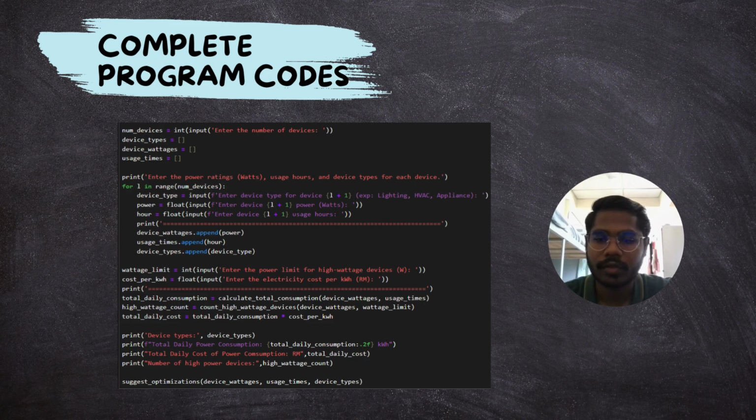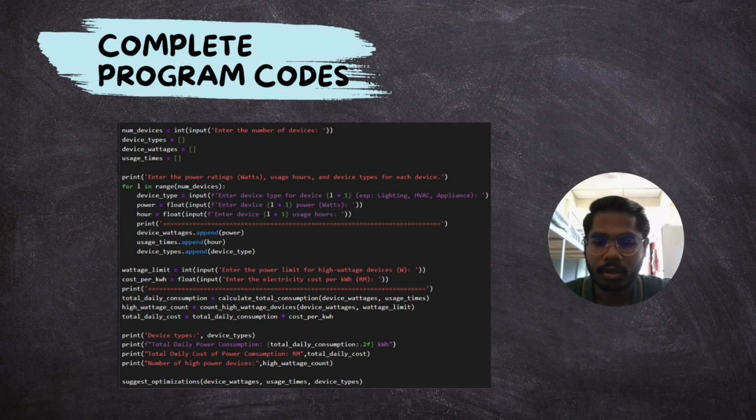This is the continuation of the code. As you can see, there are a few inputs. The first one is number of devices, where we enter the number of devices we are going to calculate. And there are three empty arrays: device types, device voltage, and usage time. As you can see in the for loop, we have to enter the device type, the power, and the usage hours for each device. For the device type, we just input the name of the device, and then the power of the device, and the usage time for the device.